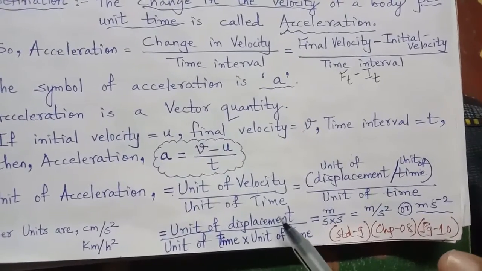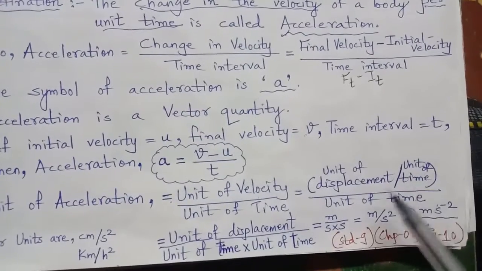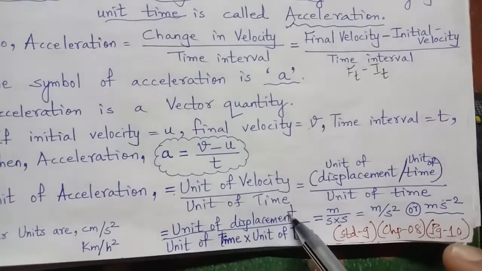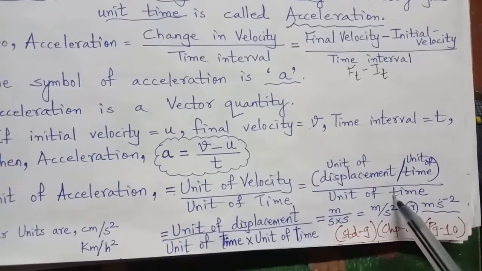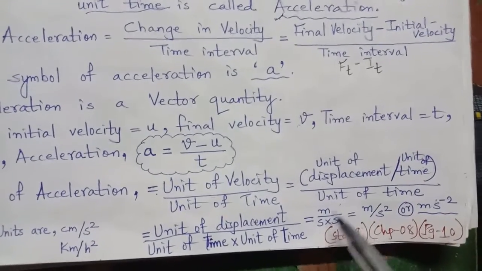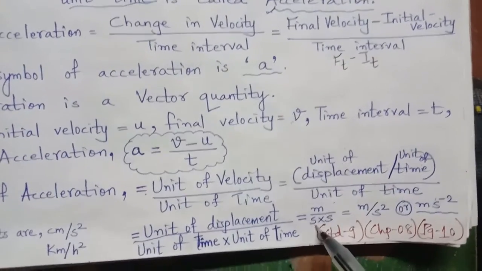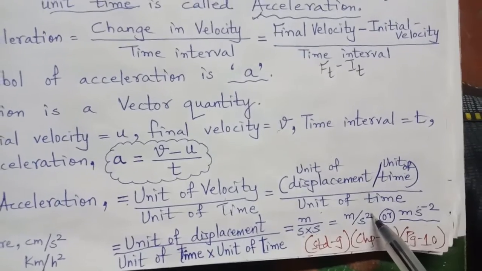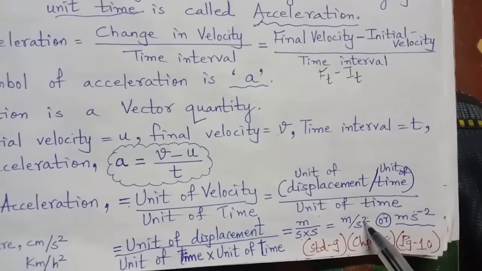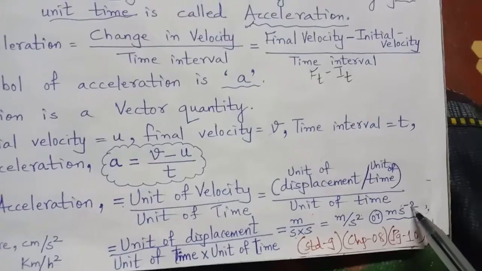So unit of displacement upon unit of time, divided again by unit of time, so it will be multiplied by one upon unit of time. You can see here, unit of displacement upon unit of time into unit of time, right? So unit of displacement is meter, unit of time is second, multiplied by unit of time second. So second into second is second square. So unit of acceleration is meter per second square, which is written as meter into second raised to minus 2.